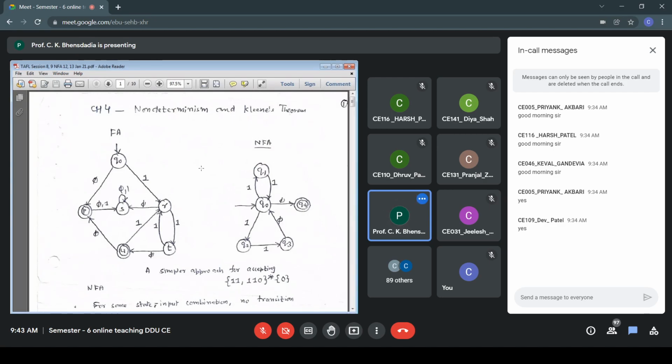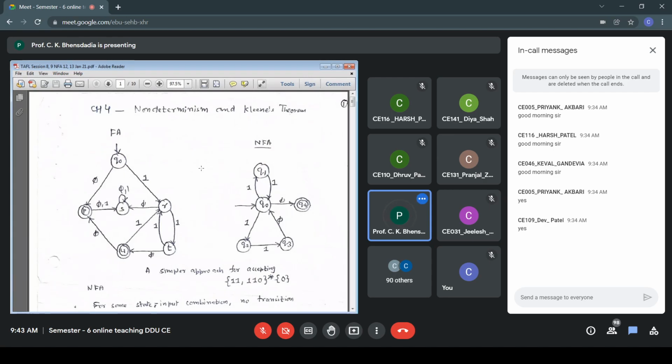Or it is the first one, then the next character has to be the second one. If it is not, then I go to state S, the non-accepting state. The string is going to be rejected. It's not going to be accepted. So it is Q0, R, S. After my first 1, if I get 0, go to state S and the string is rejected. 0, 1 in S itself. So my leftmost picture, that is the FA for accepting the language 11 plus 110 star 0.